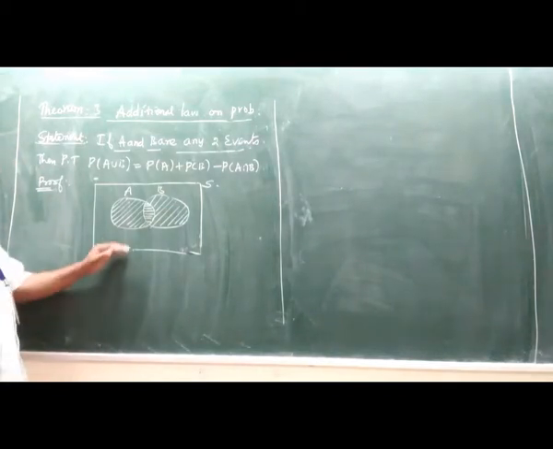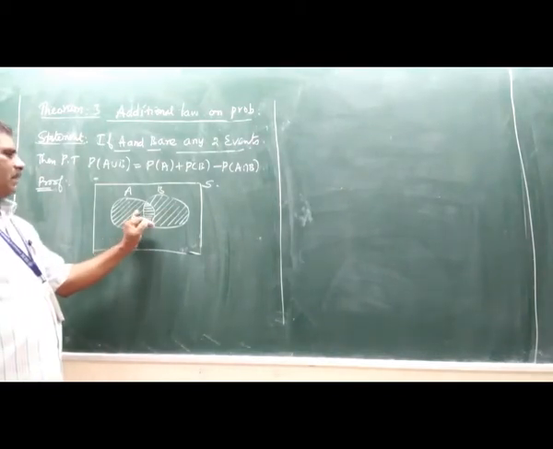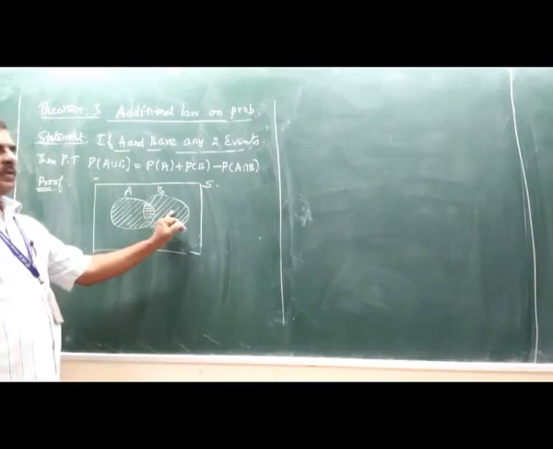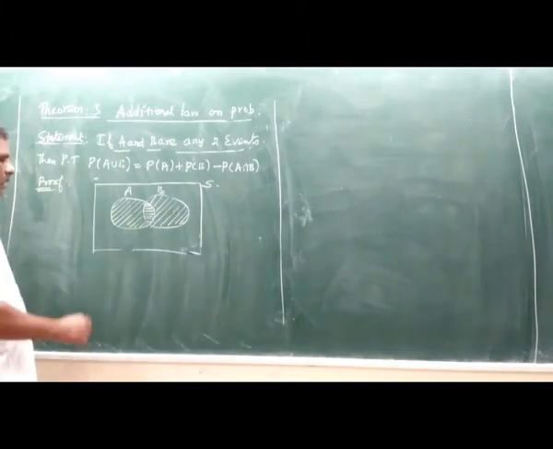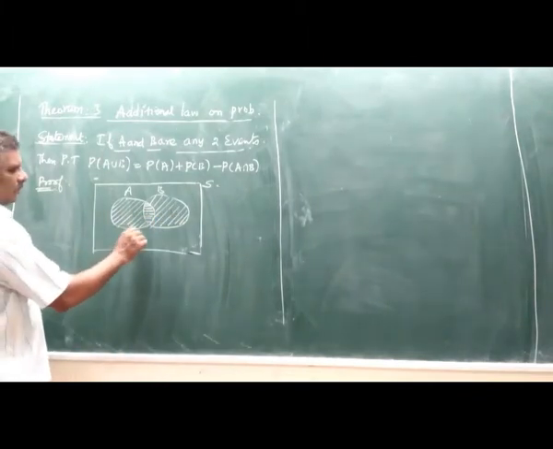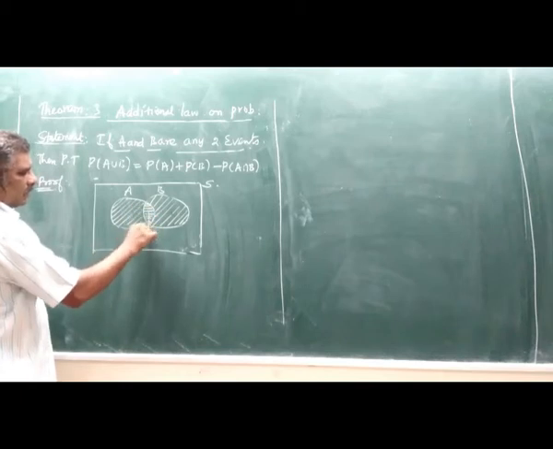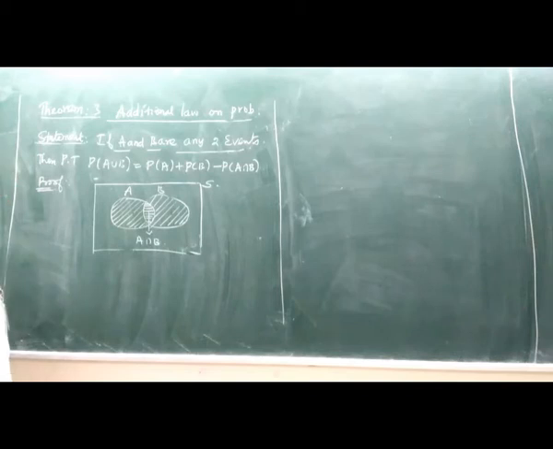Now you can see the 3 different parts are there: 1, 2, 3. Now how can I denote them? You know this part, A intersection B. What about this part? This can be written as A minus B.